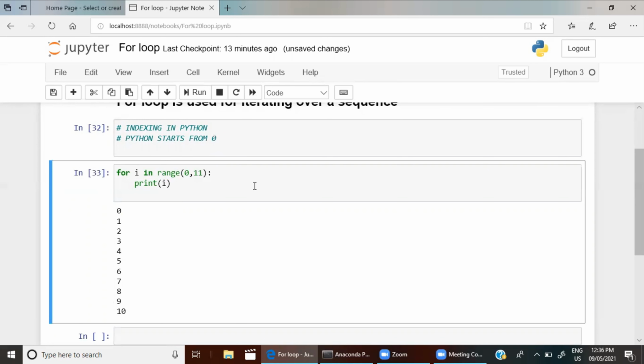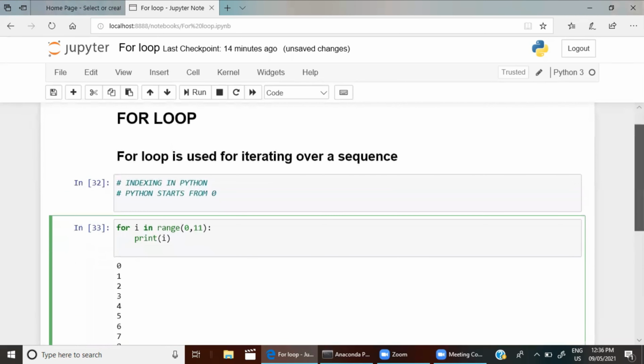Let me explain this. What is a for loop? For i, you can write anything: a, b, c, d, e, f, g, h, anything you can write. But it's like a practice, if you write i, so you'll memorize things which you repeatedly do. Normally we write for i in range.